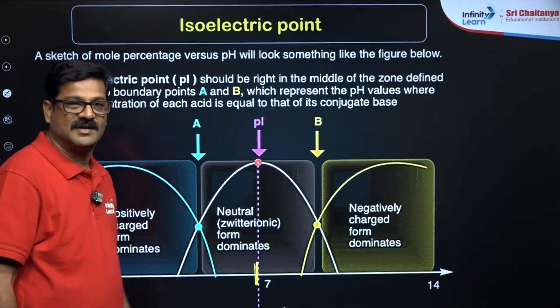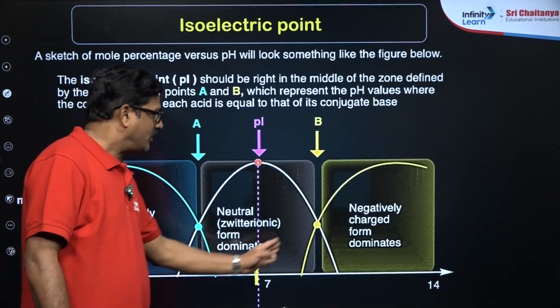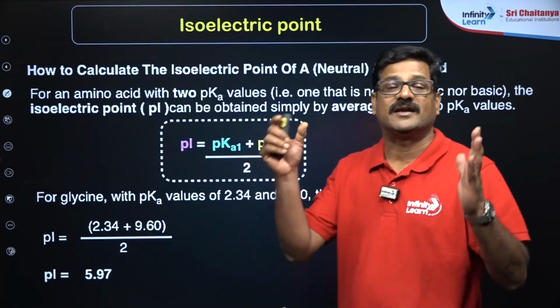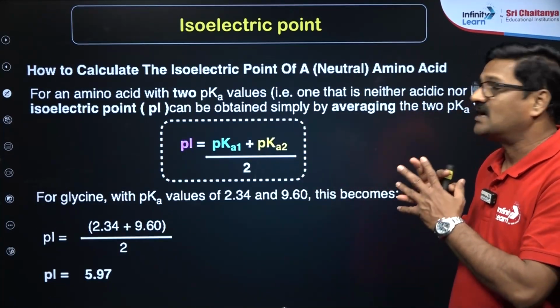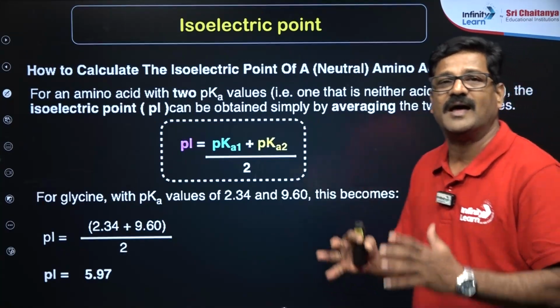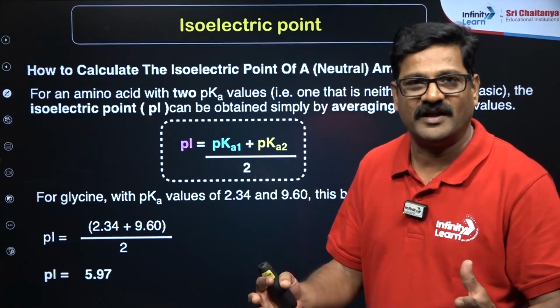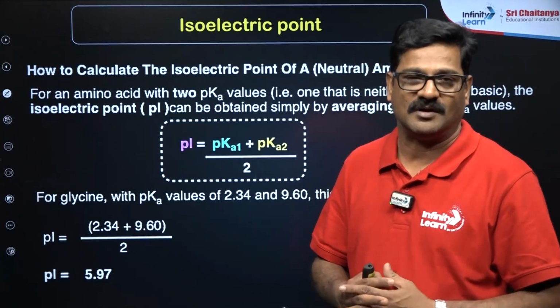It could be exactly 7, less than 7, or greater than 7. So let us see how to calculate the Pi value. At the isoelectric point, the amino acid is not moving under the influence of the electric field, mind it, because it exists as neutral.